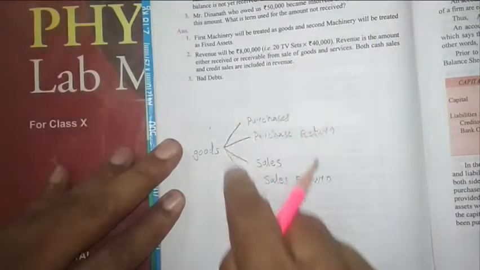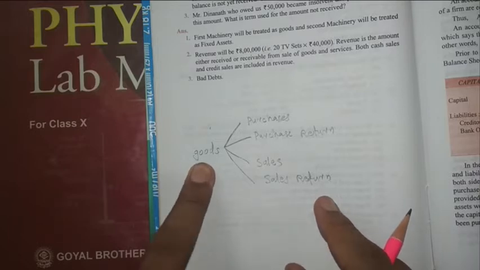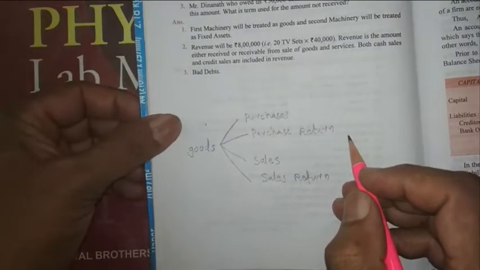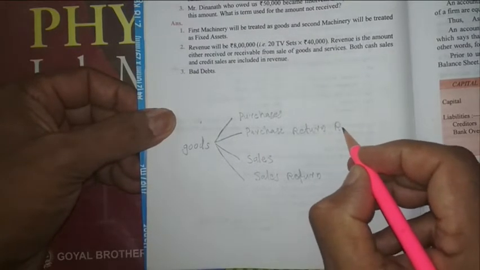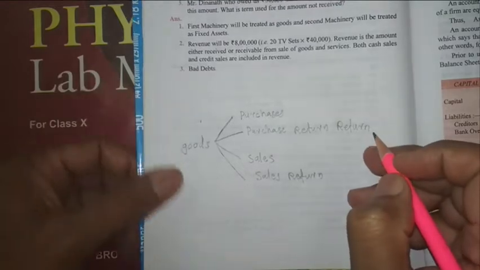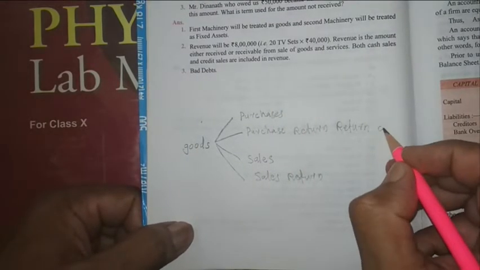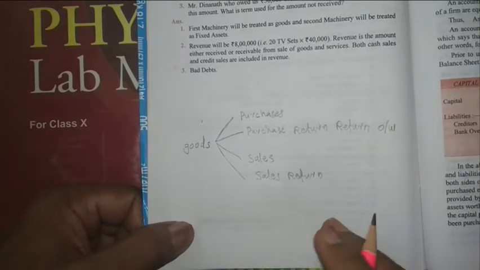All these four things are connected with the dealing of goods only. Purchase return is also known as return outwards.